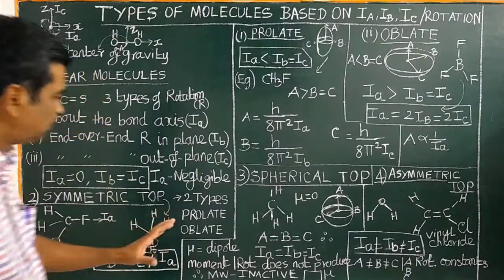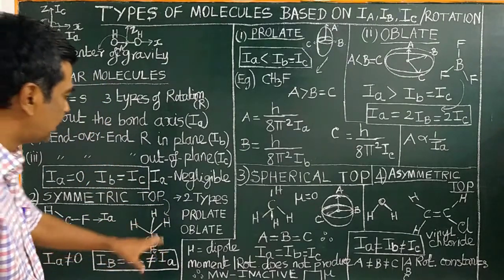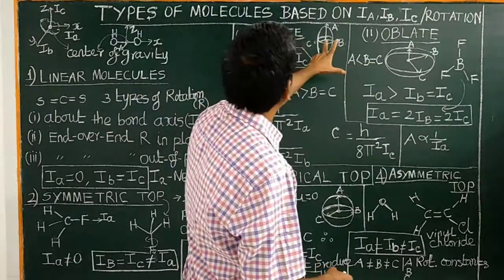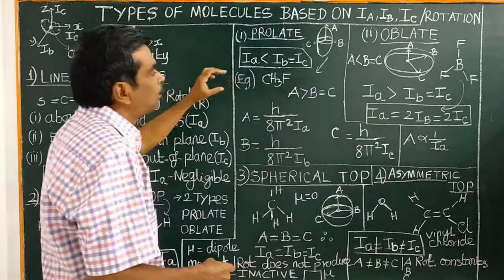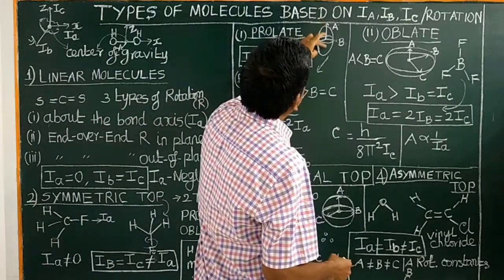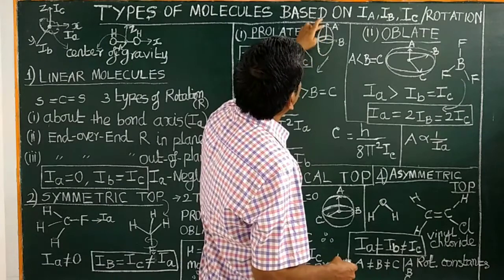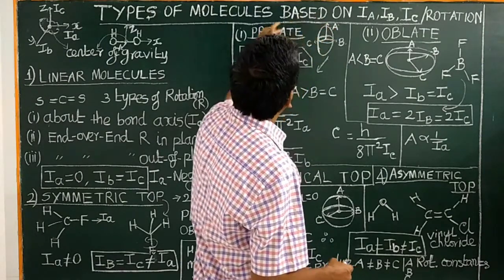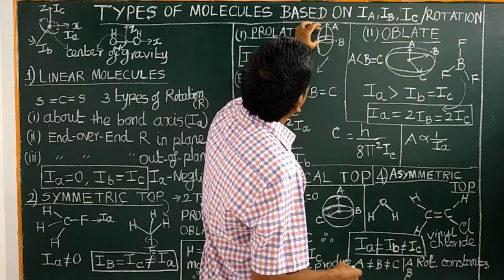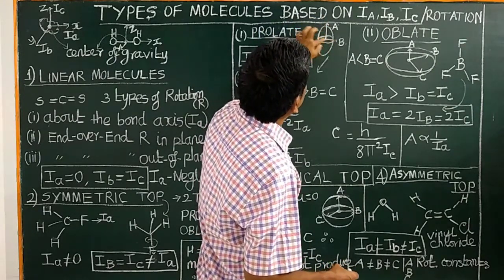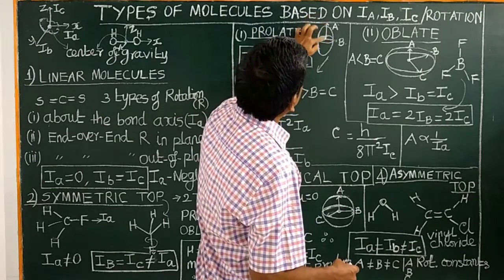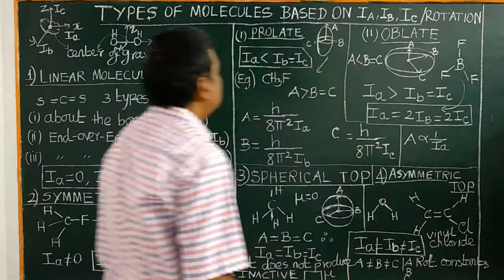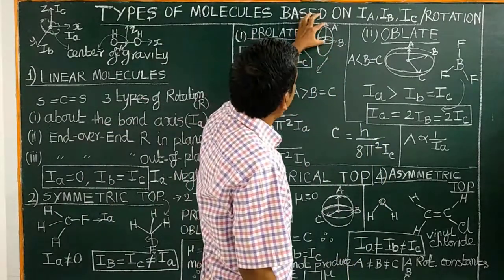In symmetric top, there are further two types, prolate and oblate. Let us see first prolate. Consider a north pole and a south pole, with the polar diameter and the equatorial diameter. In a prolate molecule, the polar diameter is greater than the equatorial diameter, so it is longer.